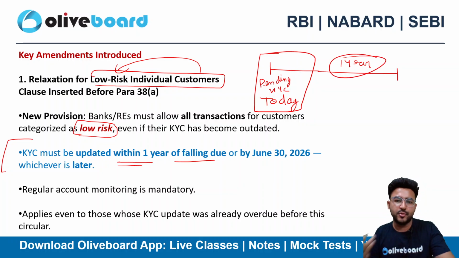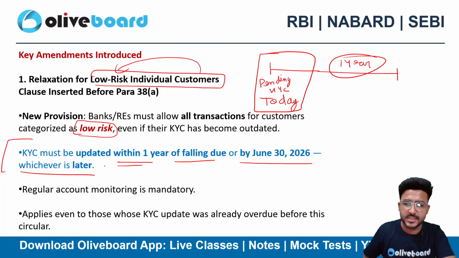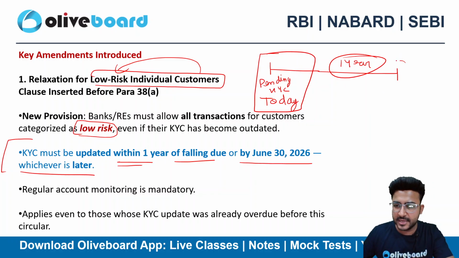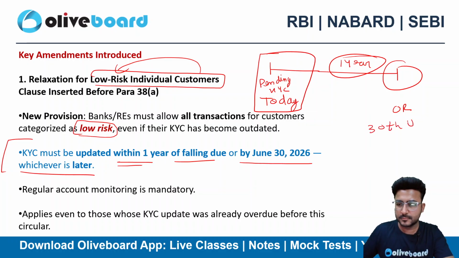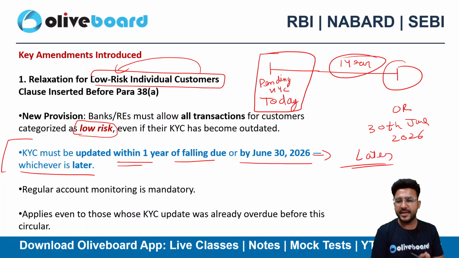Within 1 year, you need to do your KYC, or by 30th June 2026, whichever is later, right? So that's a big relaxation that RBI has granted.